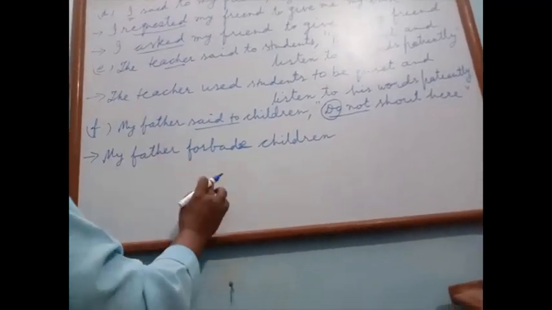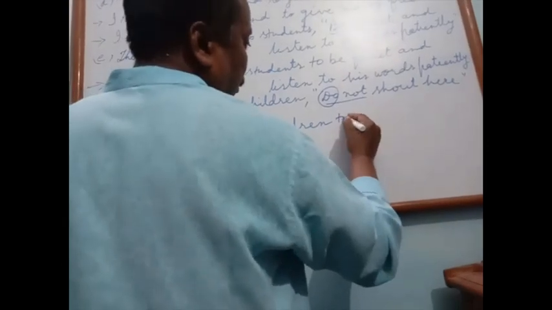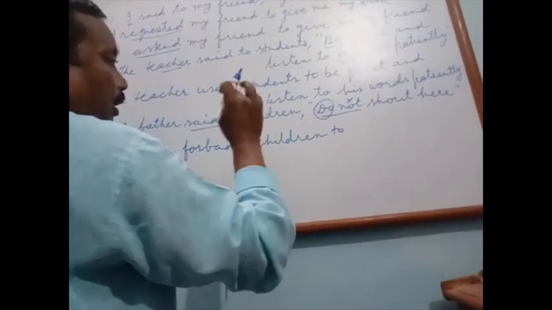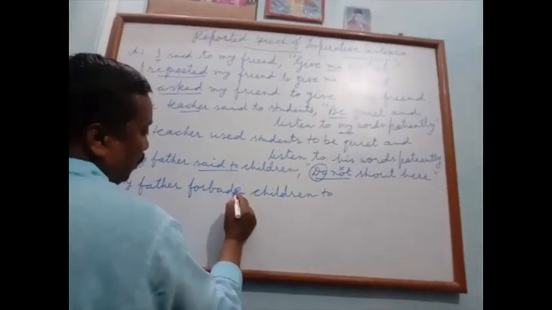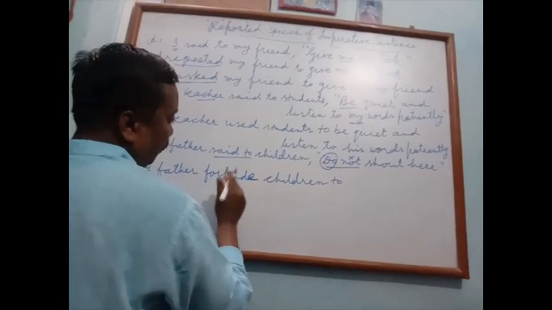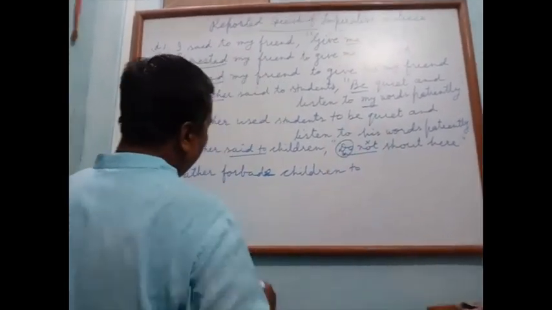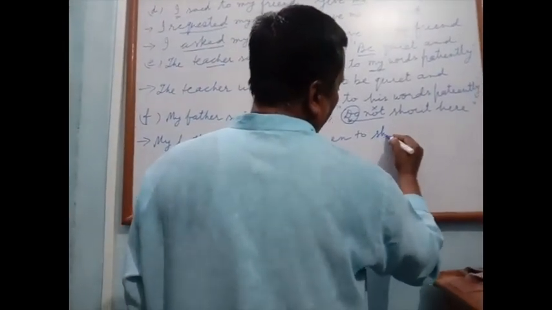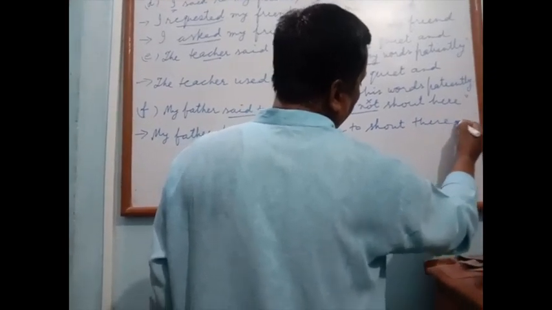If we use forbid or forbade, then conjunction to will be also deleted because negative sense is given by this word, this reporting verb, forbade. Do is also deleted. My father forbade children to shout here, there.